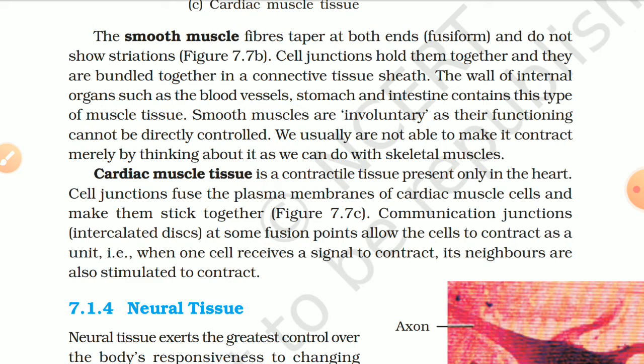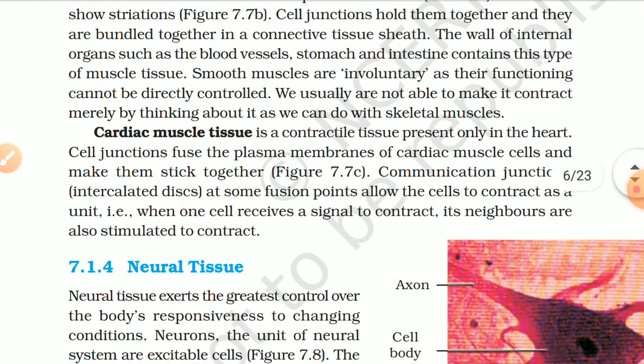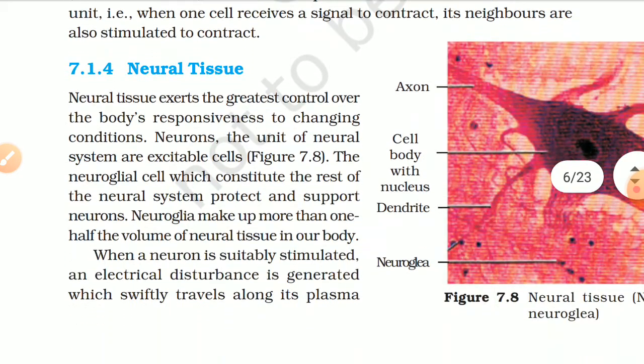Cell junctions fuse the plasma membranes of the cardiac muscle cells and make them stick together. Figure 7.7c. Communication junctions, intercalated discs, at some fusion points allow the cells to contract as a unit. That is, when one cell receives a signal to contract, its neighboring cells are also stimulated to contract.